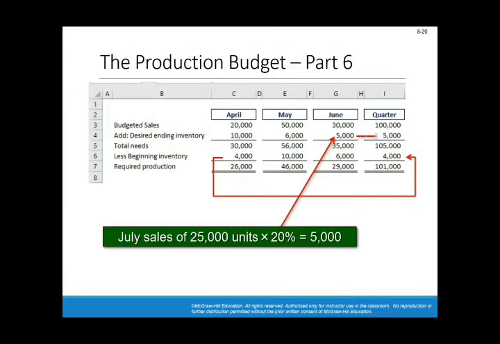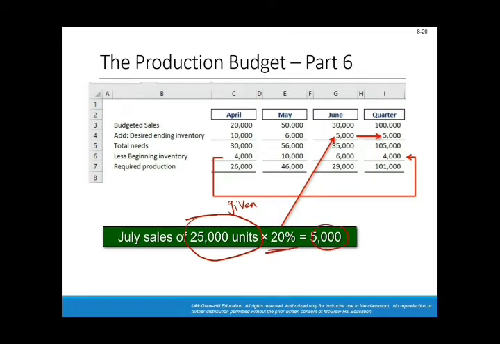As for June, you'll do the same. 30,000 units are estimated to be sold in June, so you need to produce 30,000 units. You need to add to them the desired ending inventory, which is 20% of the next month. We know that the estimated sales for July, the next month, is 20,000 units, and this was given in the very first slide. Multiplied by 20%, we're talking about 5,000 units.